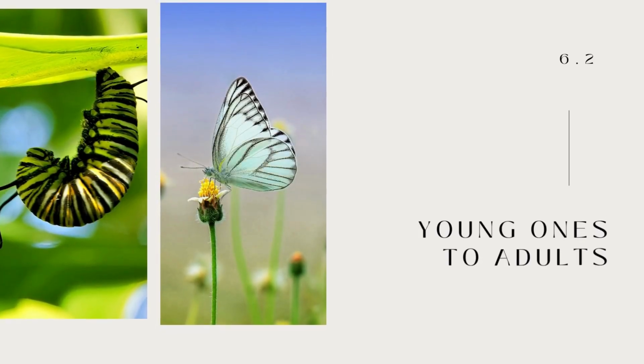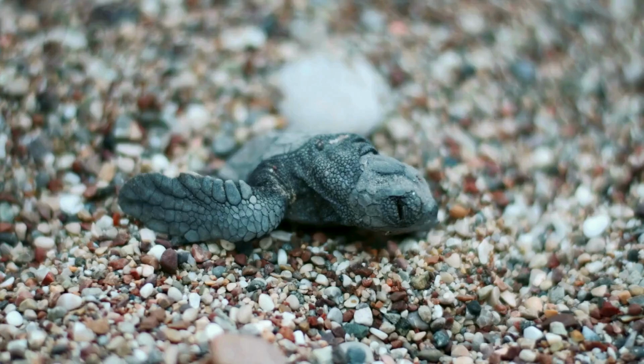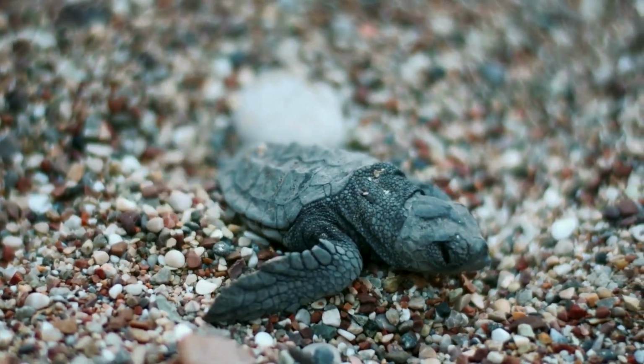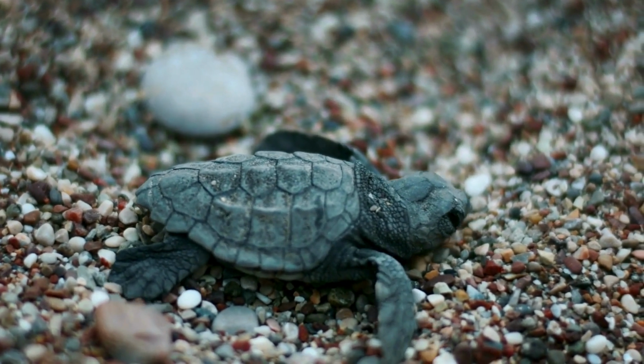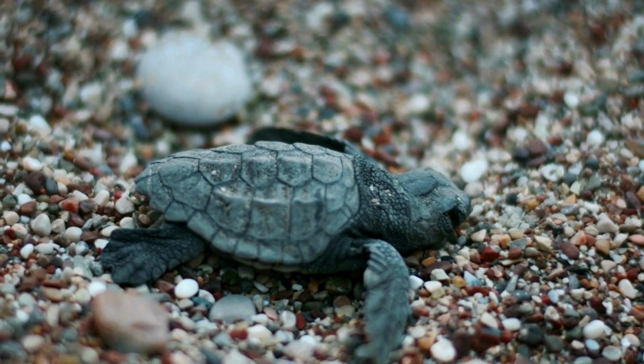Now let's see the transformation of young ones of animals to adults. The new individuals which are born or hatched from the eggs continue to grow till they become adults. In some animals, the young ones may look very different from the adults.